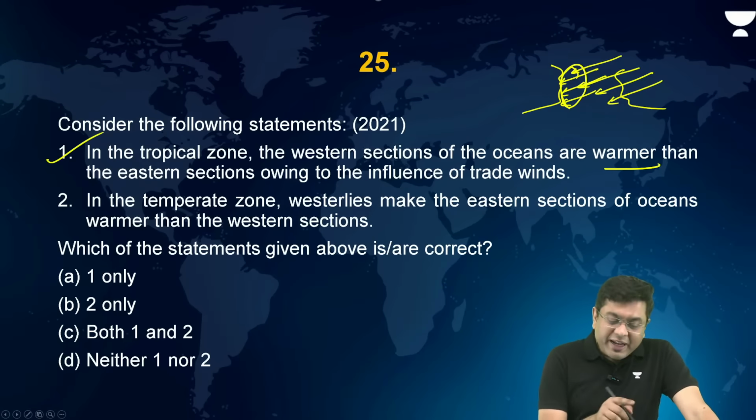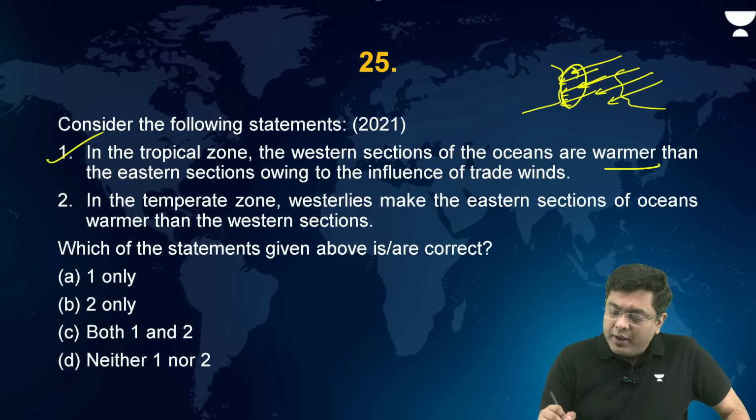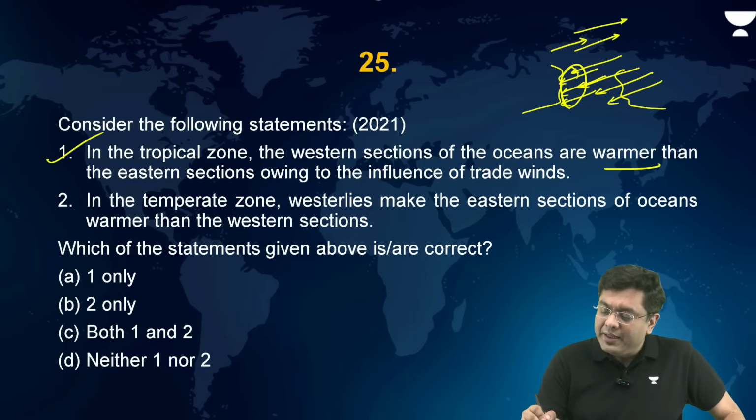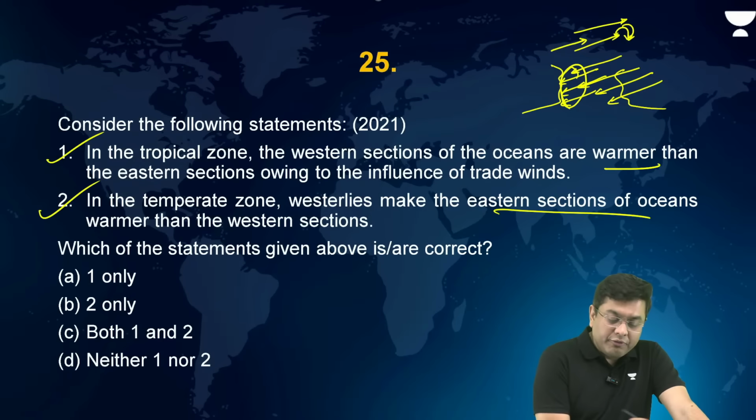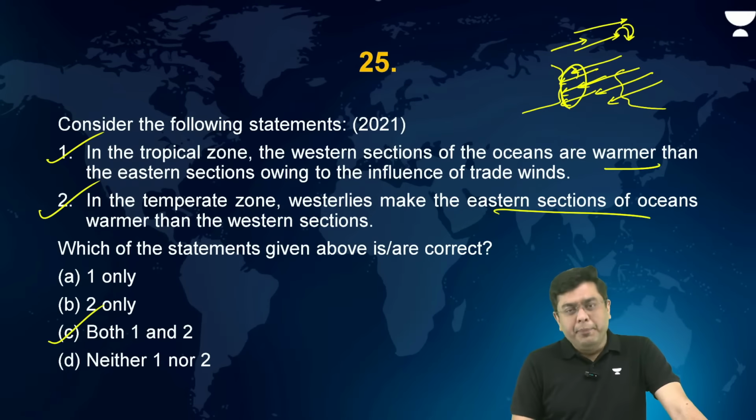Correct. Whereas in the temperate zone, you have the westerlies. So downwelling will happen in the eastern section of the ocean. So eastern sections of the oceans are warmer. So that is basically correct in this case. So here, which of them is or are correct? Both 1 and 2 are correct.